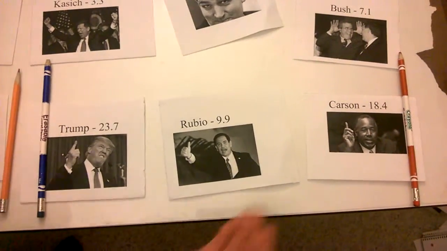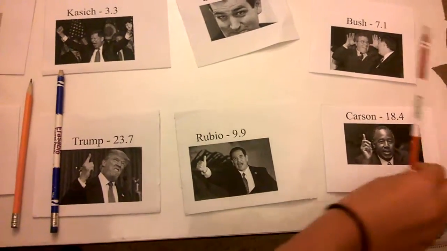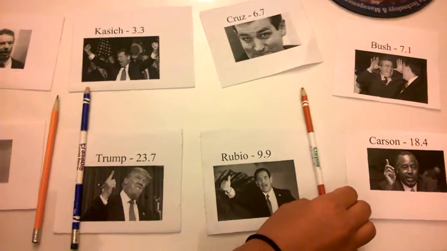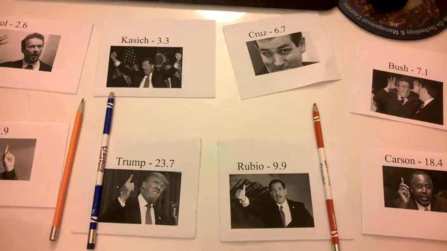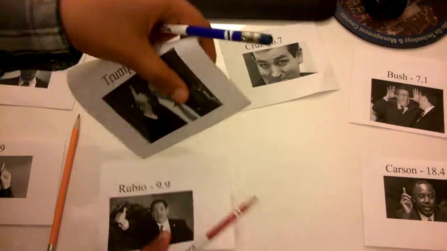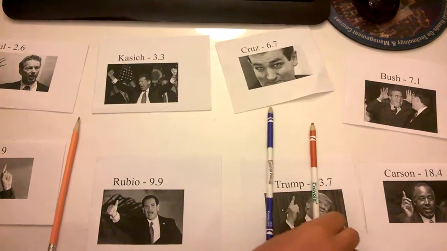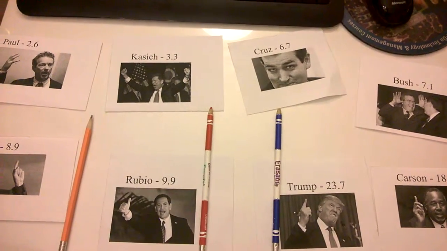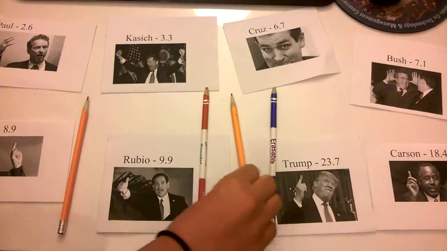Now we look at Carson with 18.4, and that's greater than Rubio's 9.9. That means we have to decrement our red marker. Now we see that 9.9 is equal to 9.9, which is where our red marker is, so we can just leave that there, and now we switch Rubio and Trump. And because we've switched, we increment our blue marker by 1 and decrement our red marker by 1, which means that the red and blue markers have passed each other. So now this is the end of this phase, and we divide into 2 subarrays.